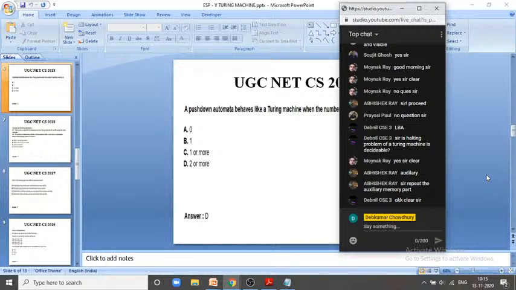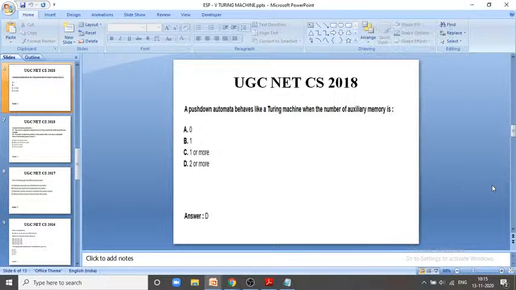So we need another stack. So two stacks will be needed. When a PDA has at least two stacks, then it will accept this language w a^n w^r b^n. I have taken just a raw example. Then it acts as a Turing machine. Let us continue.